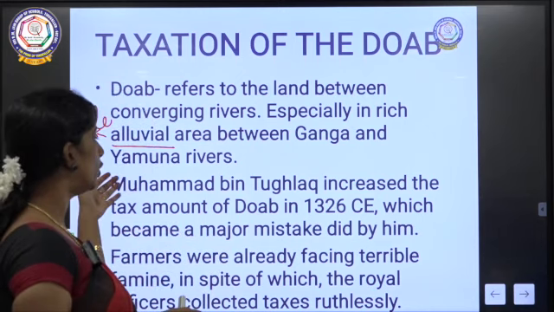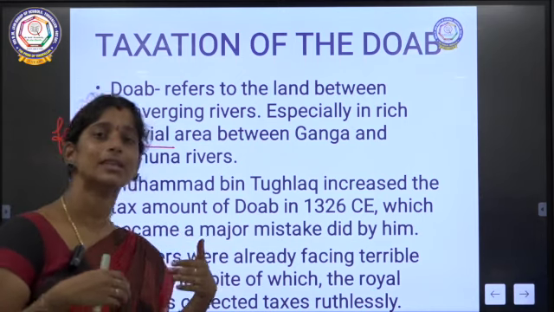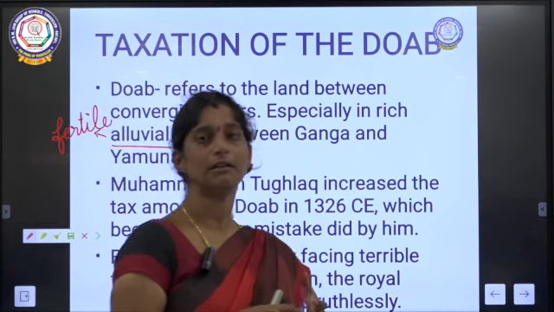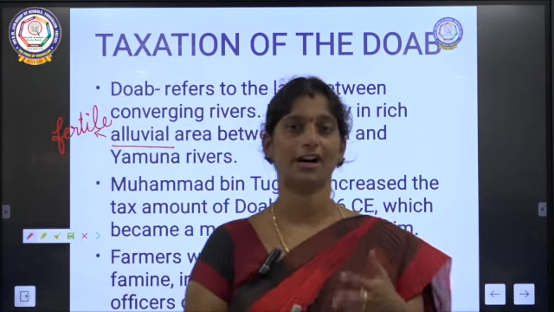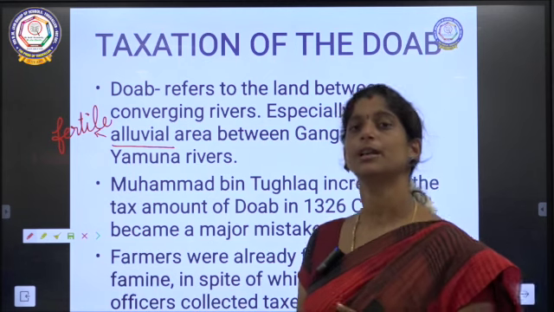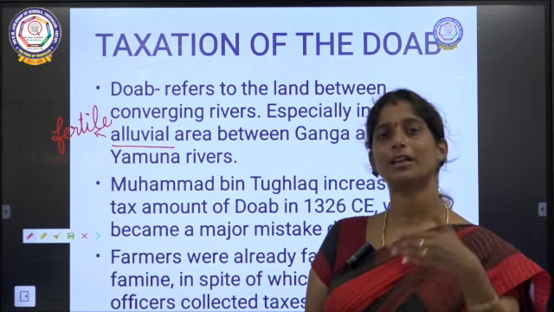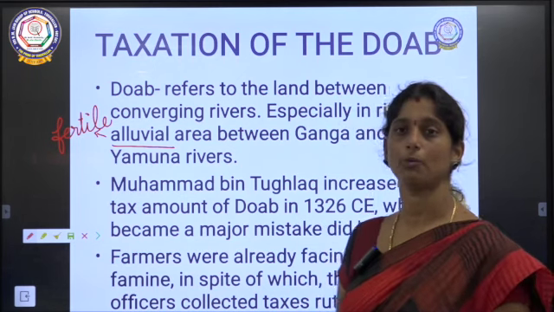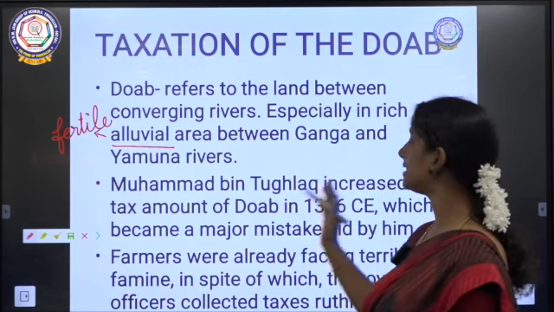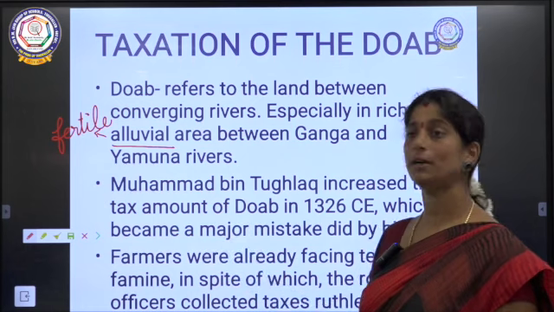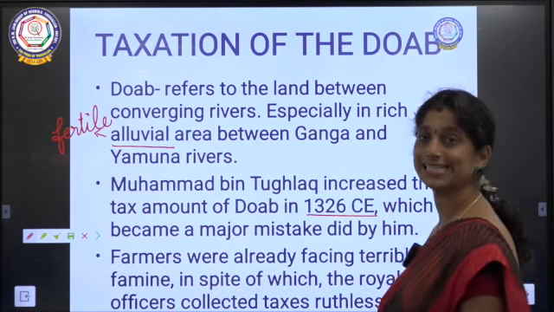So what happened? Muhammad bin Tughlaq, so he was already collecting some tax from the landowners, that is the farmers, okay. The farmers were the landowners. So they already collected some tax from them, but what happened? He increased the amount of tax. So he increased the tax amount of this DOAB in 1326 CE.